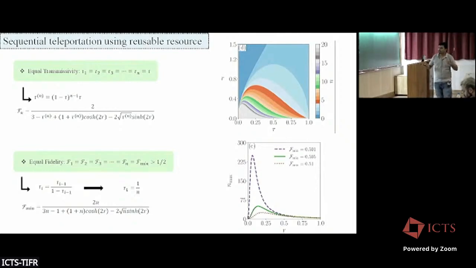So there is actually an optimal squeezing where this will be maximum. This comes from the shared non-classicality, where the state will be maximally entangled. This is our protocol, and we can see that if we increase the equal fidelity, then the maximum number will decrease, because it will take more entanglement of the resource.